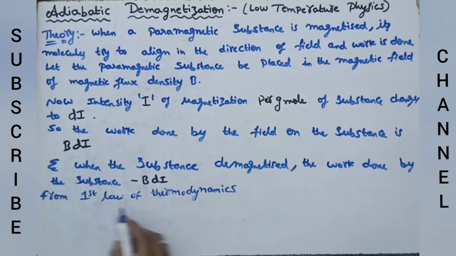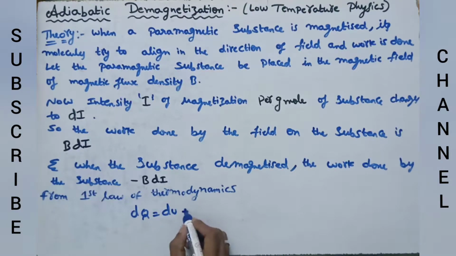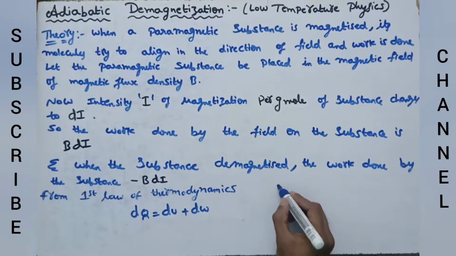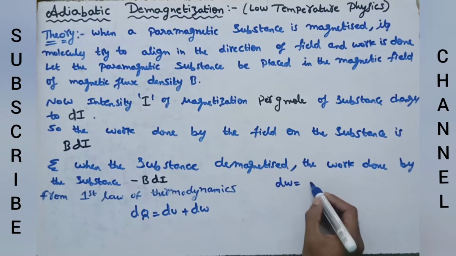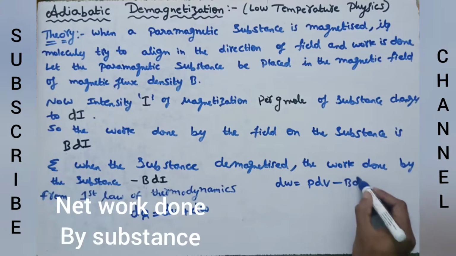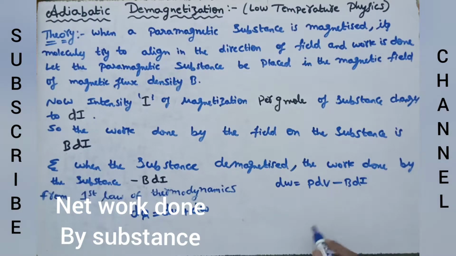From the first law of thermodynamics, we know that dQ is equal to dU plus dW. Here the work done by the paramagnetic substance is dW equals P dV and we have added minus B dI.